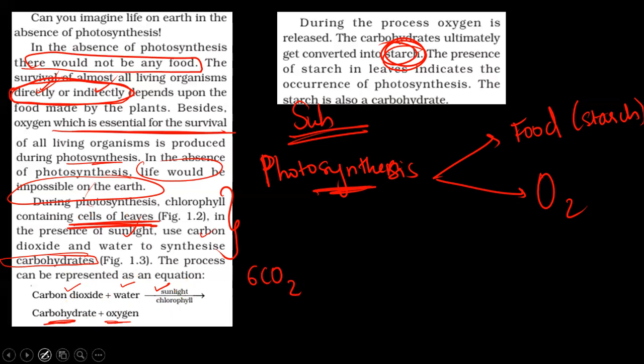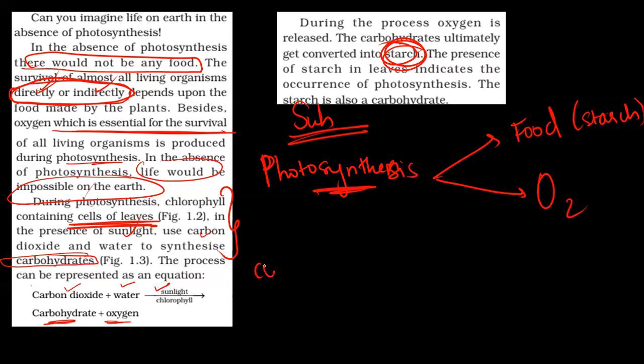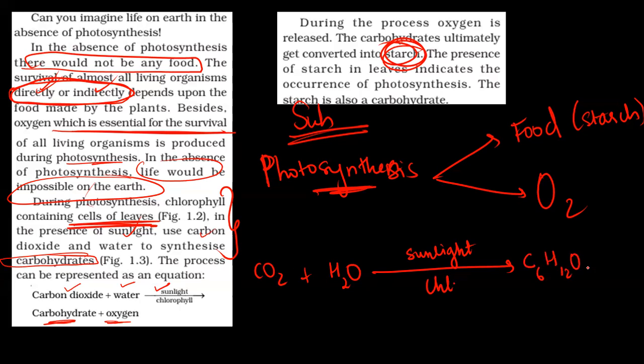6CO2, or before I balance the equation, CO2 plus H2O, in presence of sunlight and chlorophyll gives me C6H12O6. This is glucose or starch, my energy form, and oxygen.